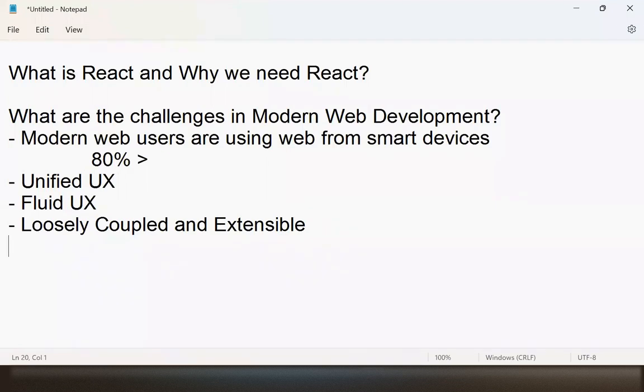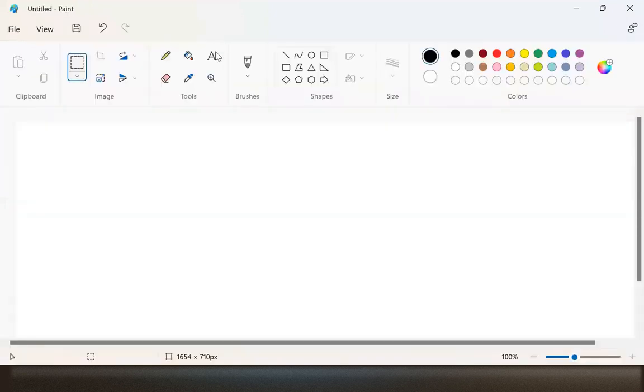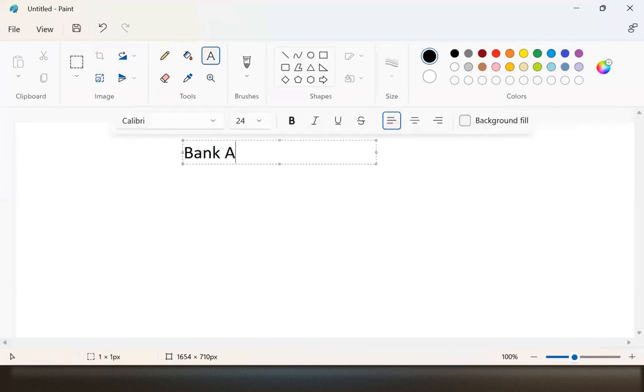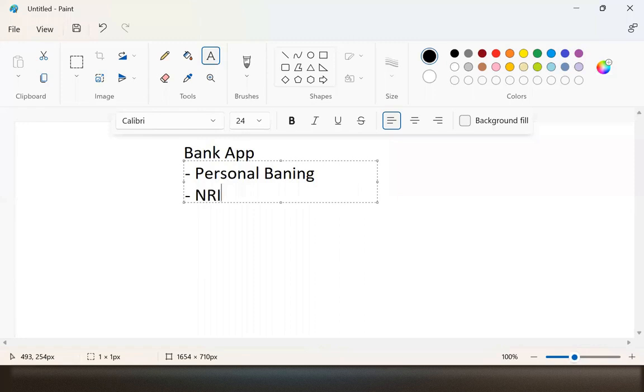Loosely coupled and extensible means, I will give you a simple example. Suppose we have a bank application. In this bank application, we have 2 modules, personal banking and NRI banking.